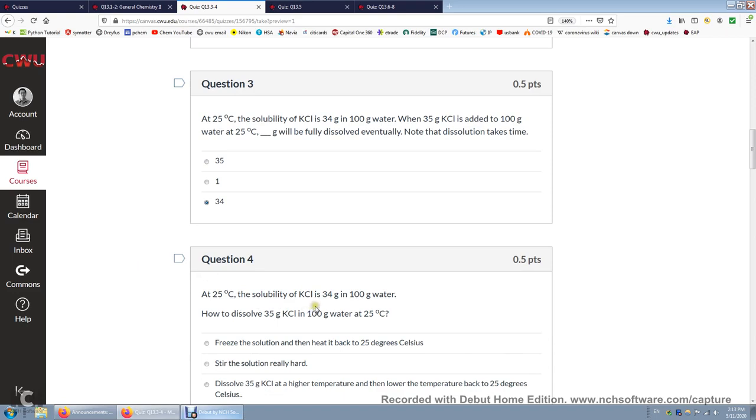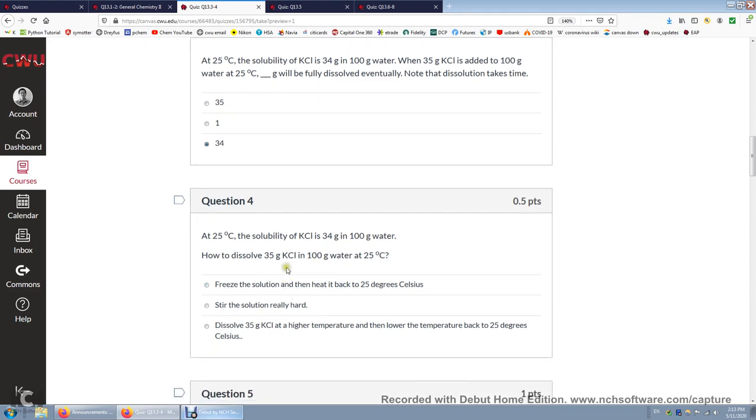At 25 degrees Celsius, the solubility of KCl is 34 grams in 100 grams of water. Okay, how can we dissolve 35 grams at this 25 degrees Celsius? It's possible. We can dissolve more KCl at a higher temperature. So we'll just do that. We dissolve 35 grams of KCl at a higher temperature. And you carefully lower the temperature back to 25 degrees Celsius.